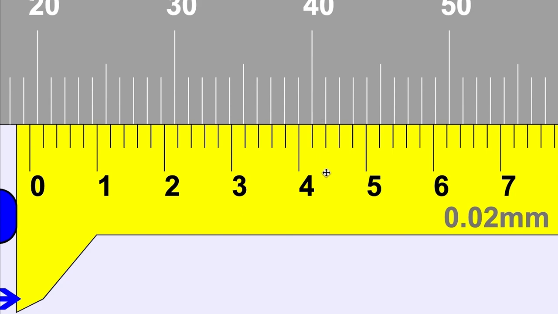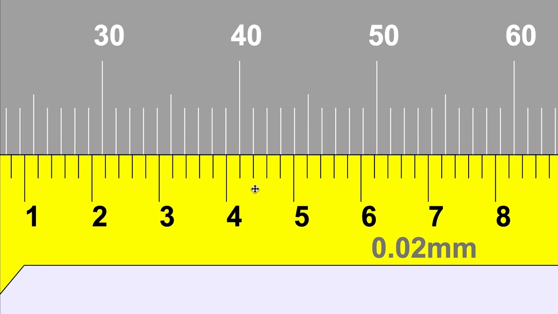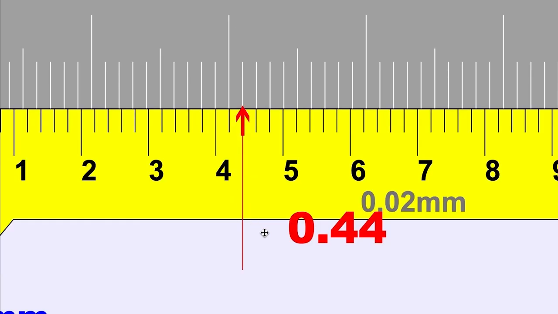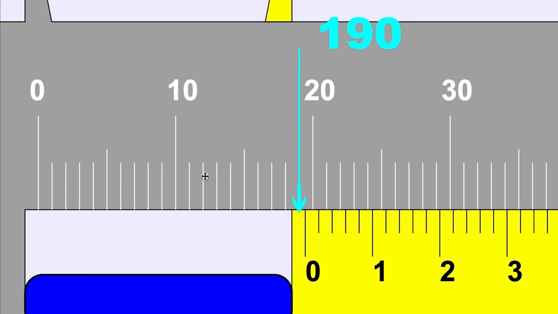Now we're going to find a marking of the vernier scale which is exactly aligned with a marking of the main scale. And the marking that is exactly aligned with the main scale is this one. How are we going to read it out? This marking over here represents 0.40 millimeters, and after this marking we have 0.42 millimeters, and then this marking is 0.44 millimeters. So 0.44 millimeters is the vernier scale reading, and 19 is the main scale reading.